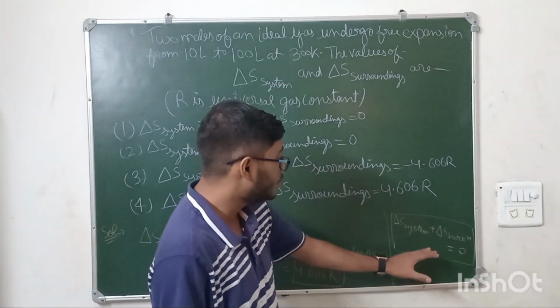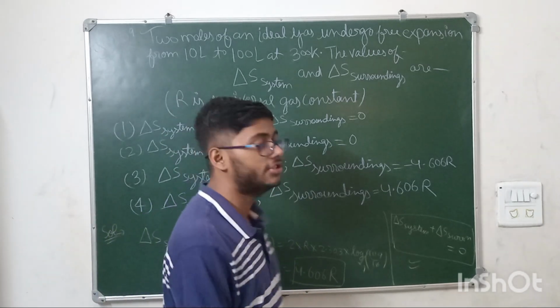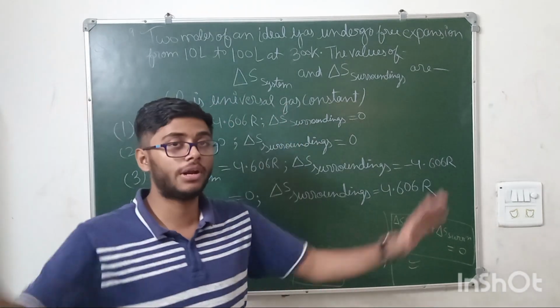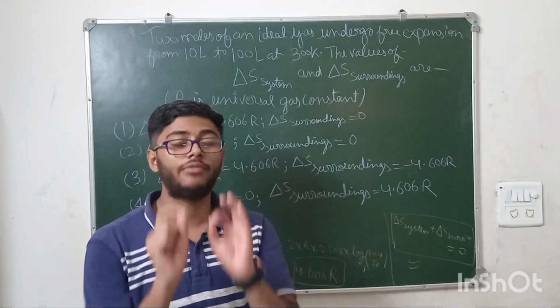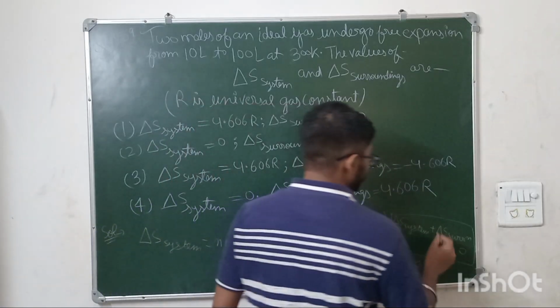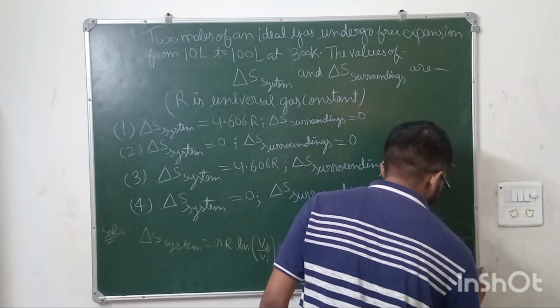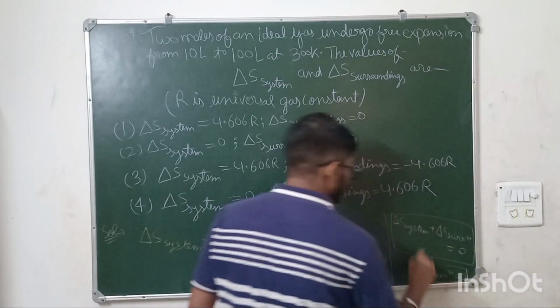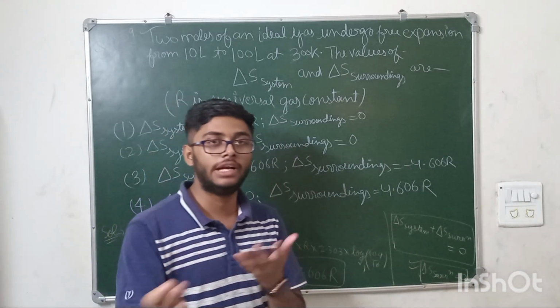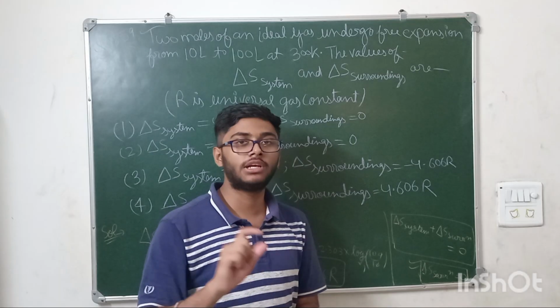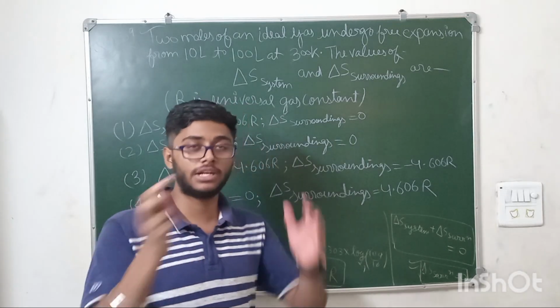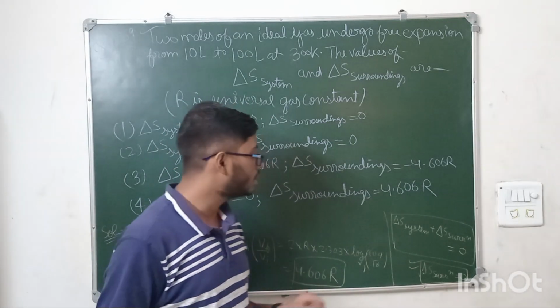For free expansion, if we have done the free expansion, it means we created a vacuum around the surrounding, and then the entropy of the surrounding would be 0 only. Why 0? Because there is a vacuum, and entropy is the random motion of the gas particles. Random motion of the gas particles in any system is the entropy.